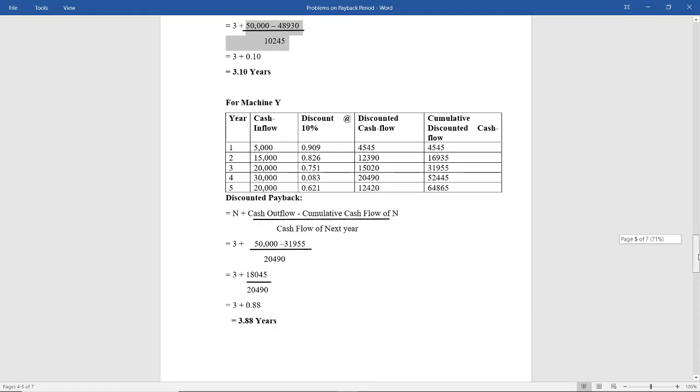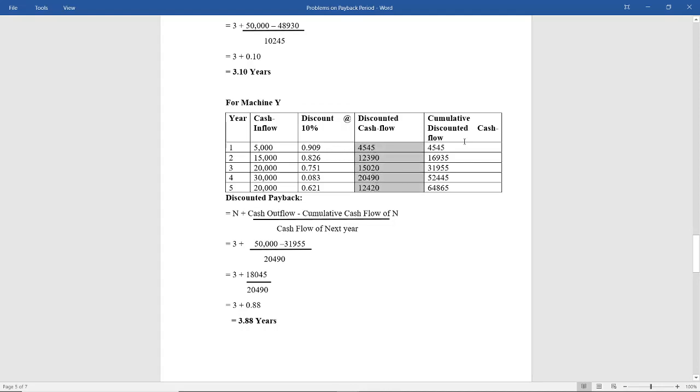On the same grounds you are going to calculate for machine Y. These two columns I have copied as it is from the problem. Sum. Next you are going to use the discount factor of 10%. Then you are going to calculate discounted cash flows. How have you calculated discounted cash flow? Just by multiplying cash flow with the discount factor. So you have got the discounted cash flow.